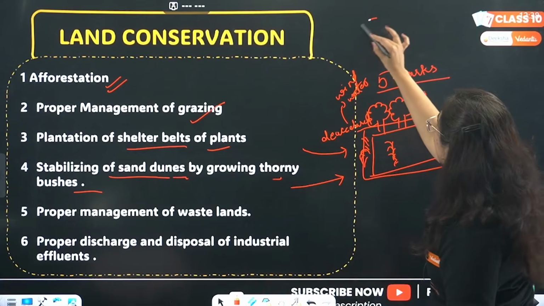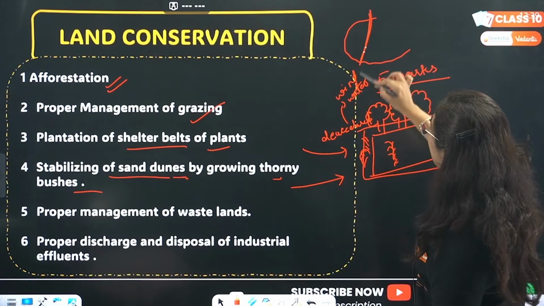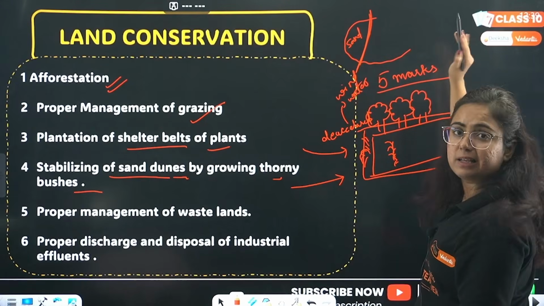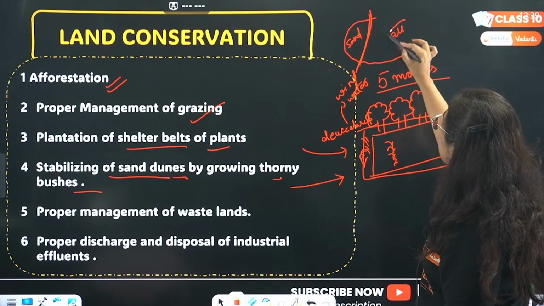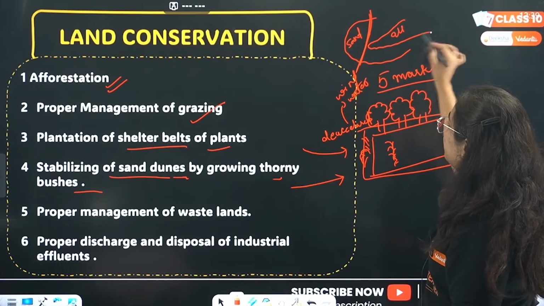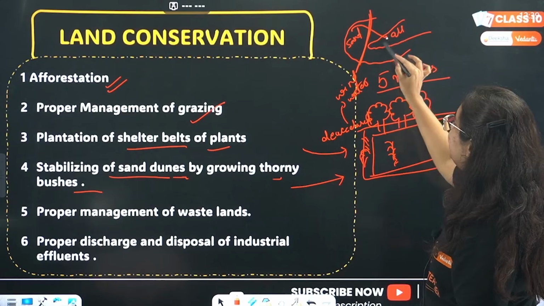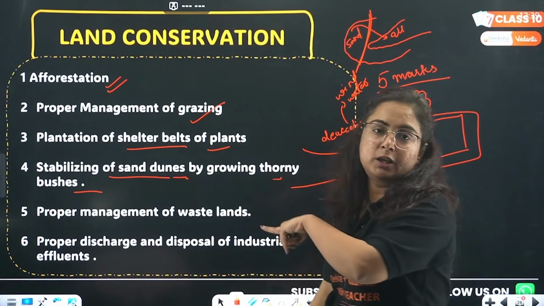So consider this is the map of Rajasthan. In this western part, it is a sandy region, okay? But here on the right side, it is alluvial soil, because we know alluvial soil is present in strips here. So with the help of wind, the sand can come and get settled in this alluvial region, degrading the land over there. This method can be used.